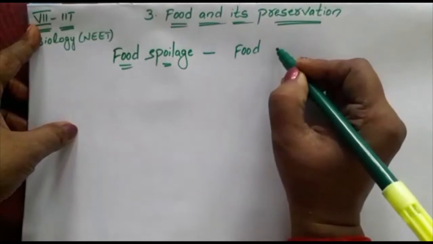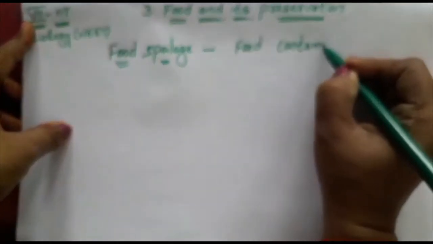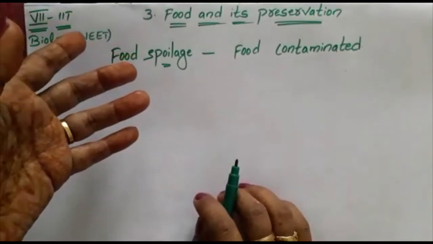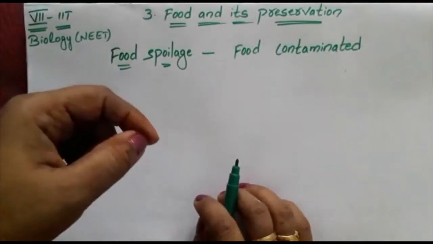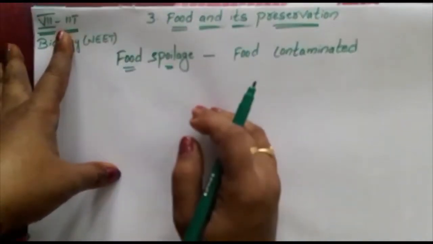So what will happen? We cannot consume it.